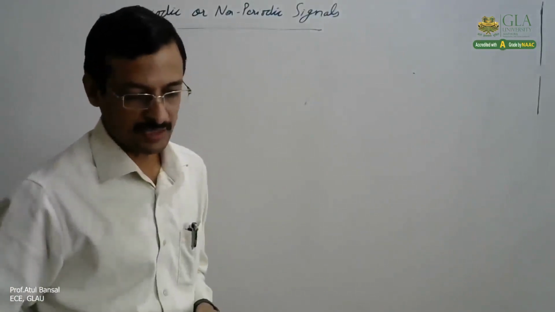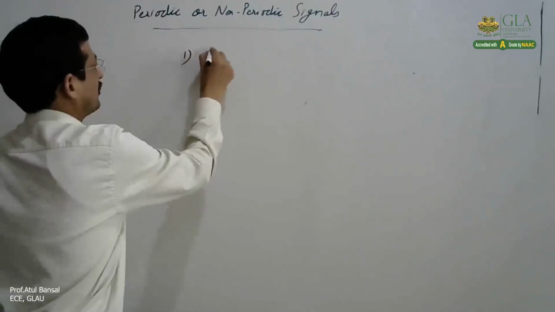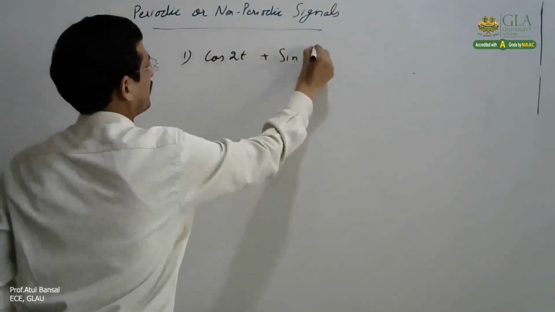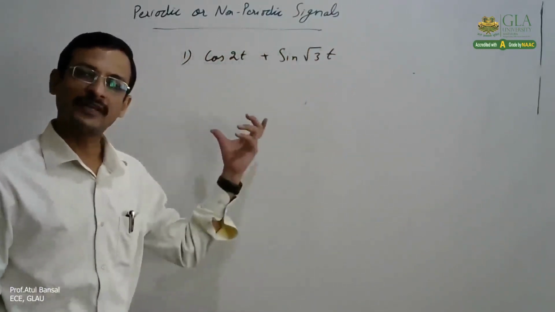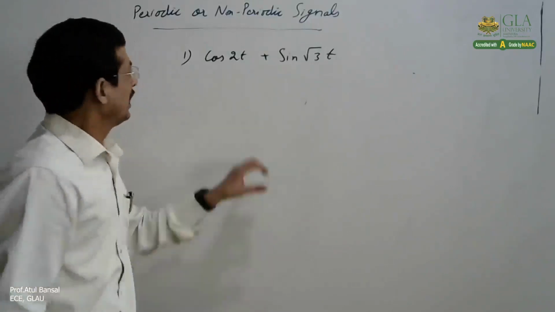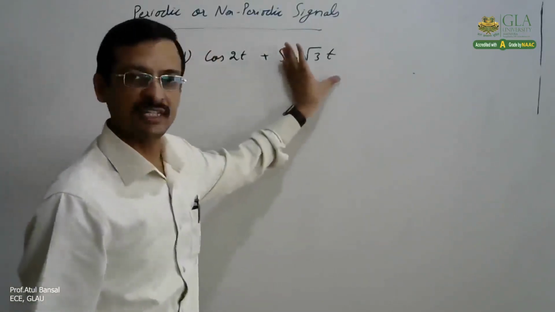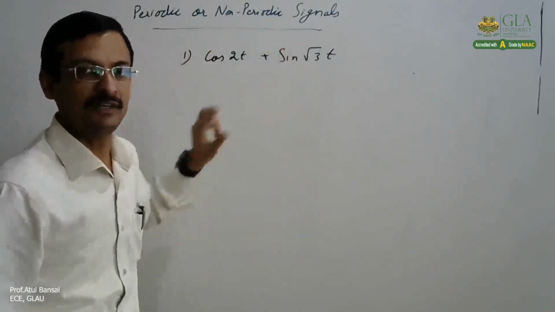Now suppose we have a sum of two or three signals, like cos of 2t plus sine of root 3 t. We have to check whether this signal is periodic or not. If we see individually, cos is a periodic signal. If we see individually, sine is a periodic signal. But whether the sum of these two is periodic or not, that we have to check.